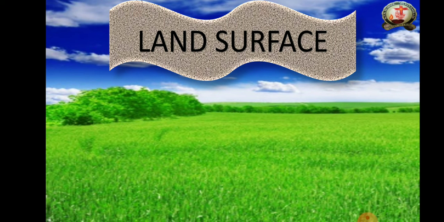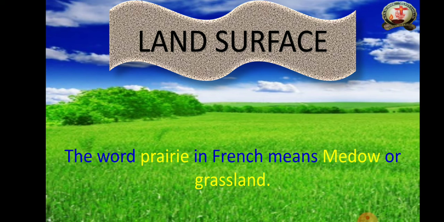So the land surface. Okay, how the land surface will be. The word prairie in French means meadow or grassland. Do you remember, dear children? So the word prairie in French means meadow or grassland. Grassland is common, but the word in French we have to call meadow.